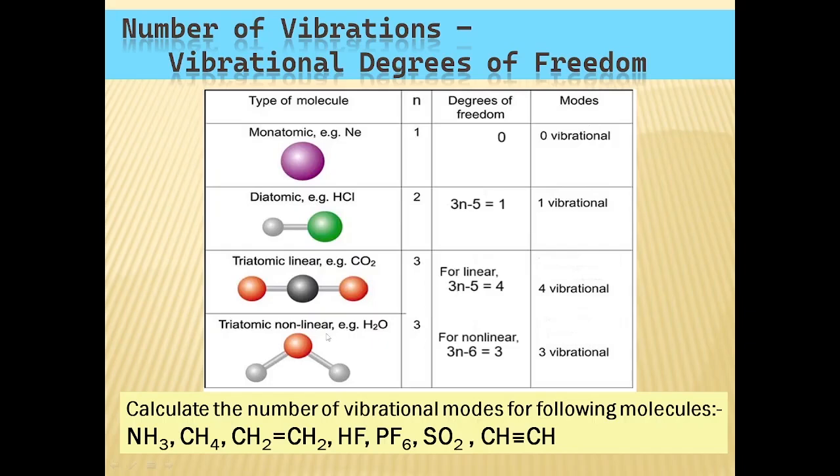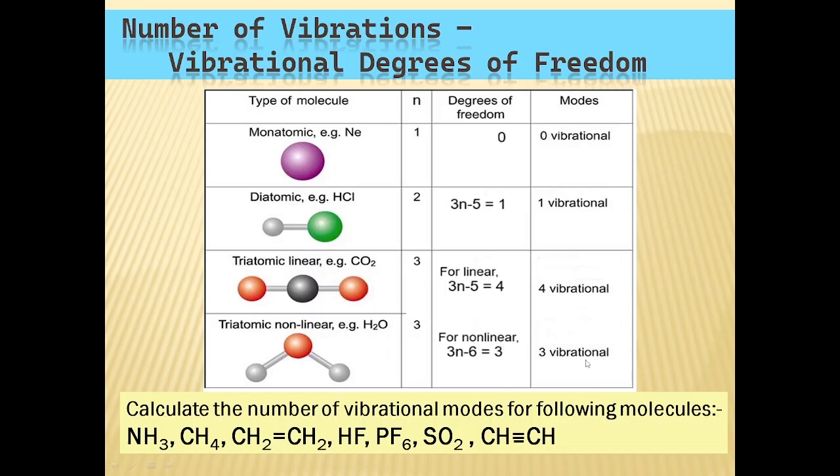But for a triatomic non-linear molecule, for example water, what happens? It possesses 3 translational degrees of freedom and 3 rotational degrees of freedom as well. That means a total of 6 degrees of freedom has to be subtracted from the total 3n degrees of freedom. So 3n minus 6 gives 3 for the water molecule.